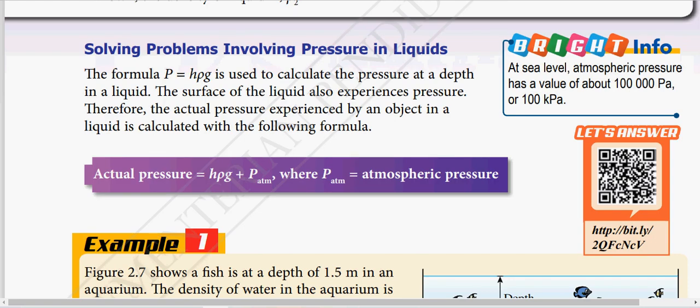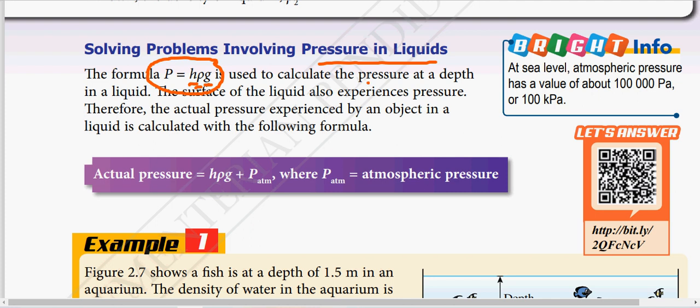Okay, move on to page 45 of your KSSM Form 5 textbook, alright? So, solving problems involving pressure in liquid. We already know this formula: pressure equals depth times the density of the liquid times the gravitational acceleration.